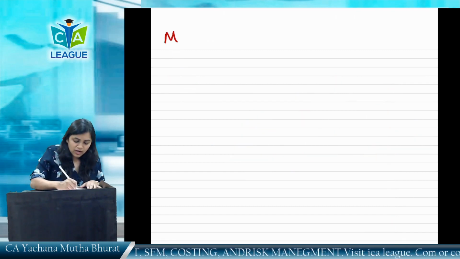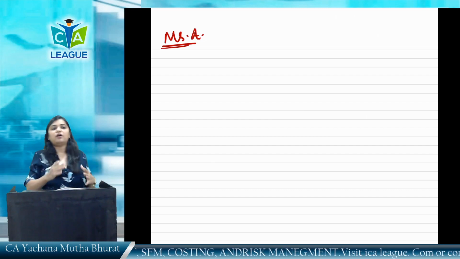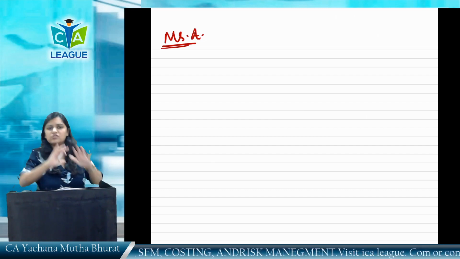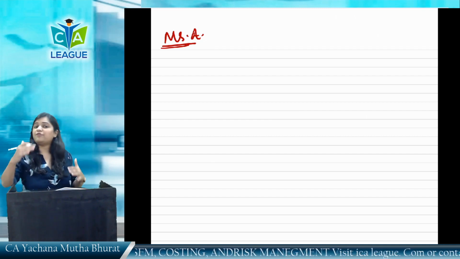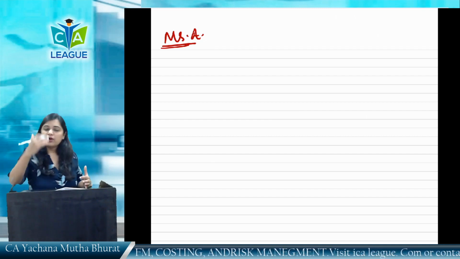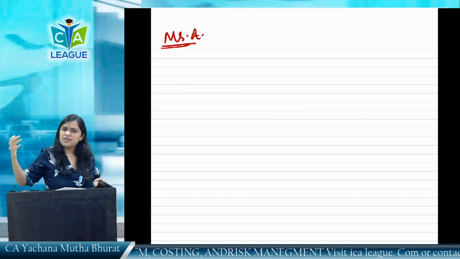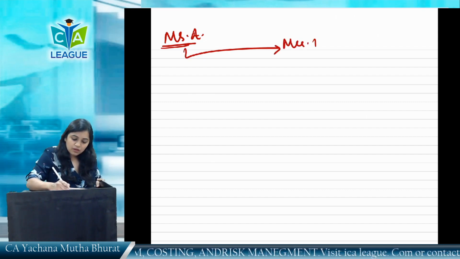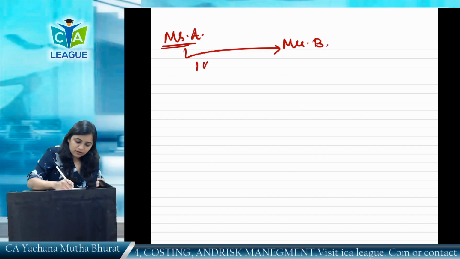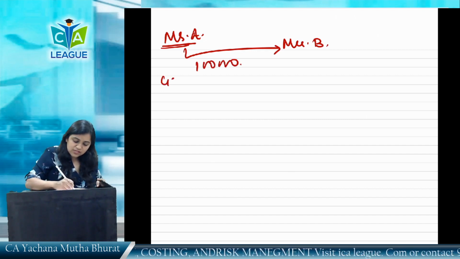For example, Mr. A. We are not going to complicate it right away with CGST, SGST, IGST. We are going to discuss only GST at this moment. Later on, we are going to bifurcate, and slowly we will get to CGST, SGST, IGST and all that. Mr. A sold goods to Mr. B for 1 lakh, on which GST will be levied.